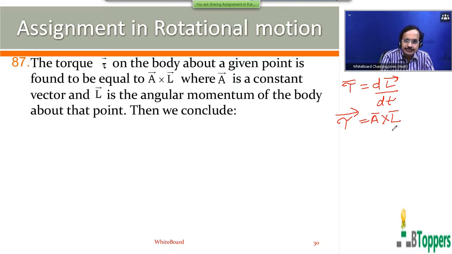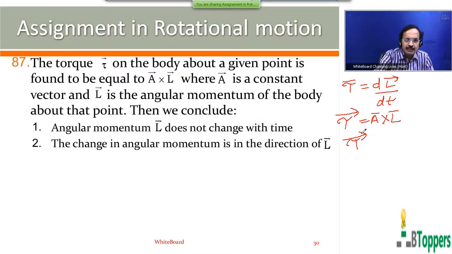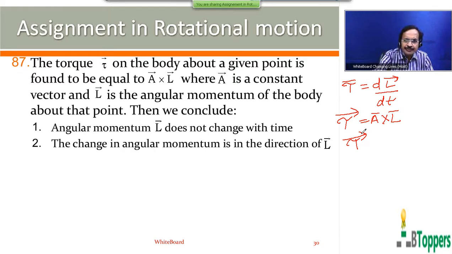So tau bar is perpendicular to the, so that means direction of the change in angular momentum.